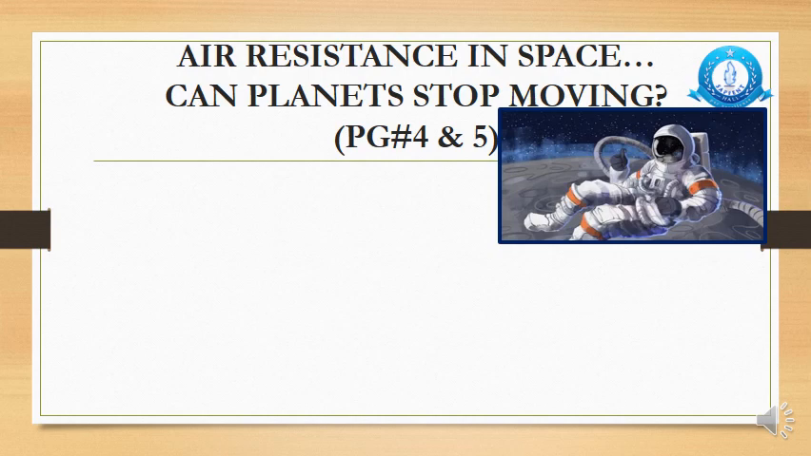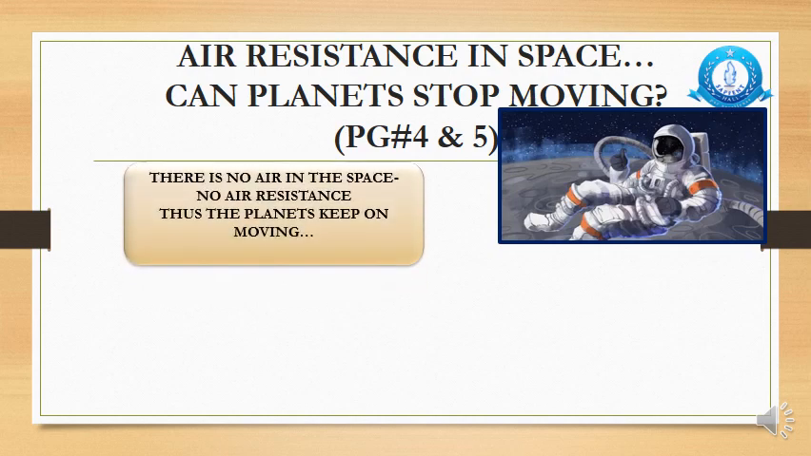Yes, because in space there is no air. So where there is no air, the object keeps on floating. Same is the case with this astronaut. This astronaut is floating in space because in space there is no air. Now this is the first clue.